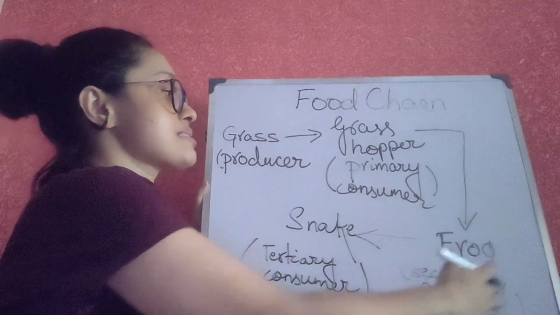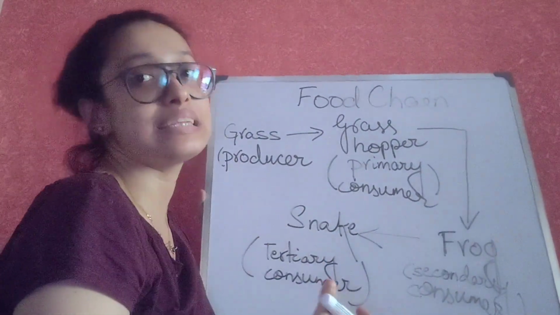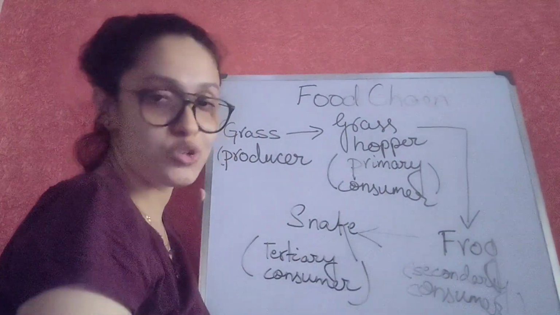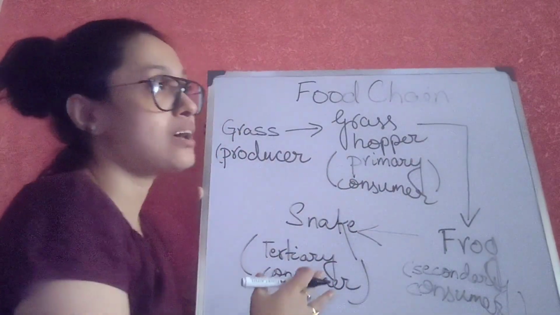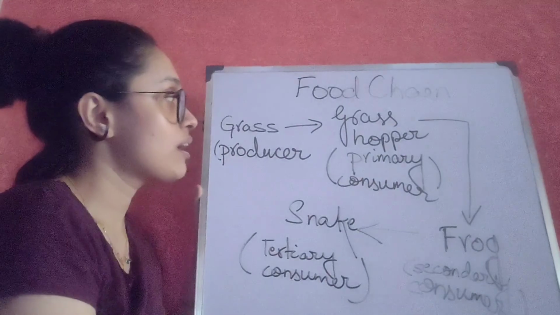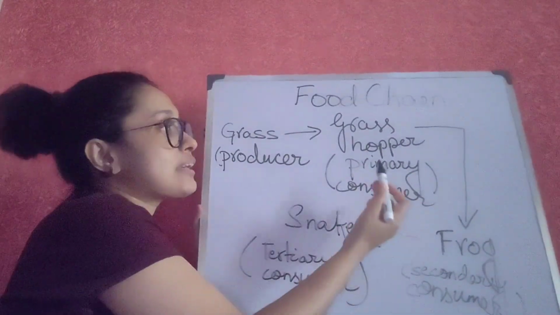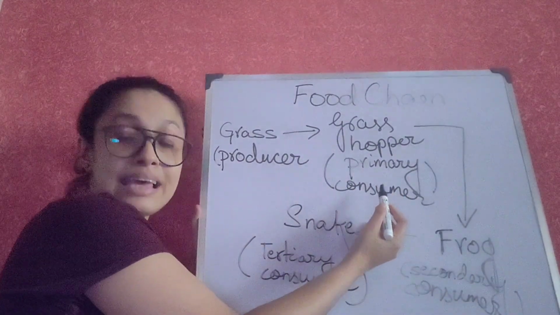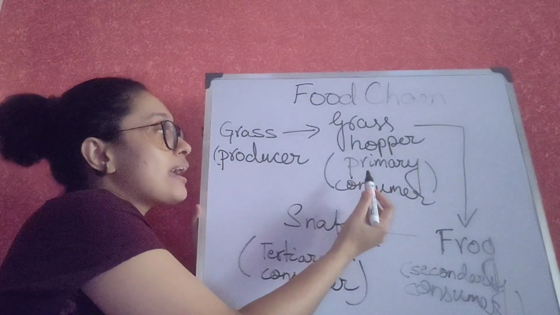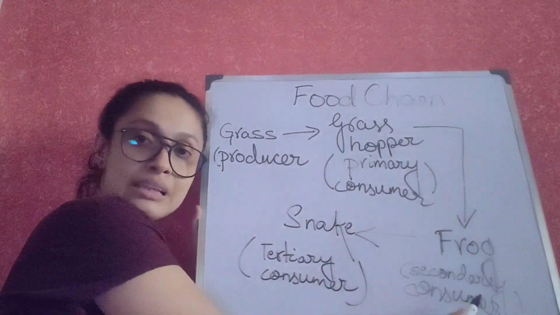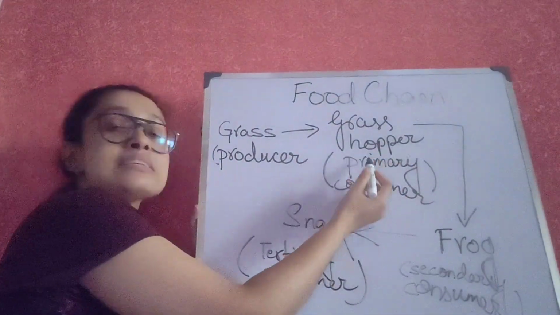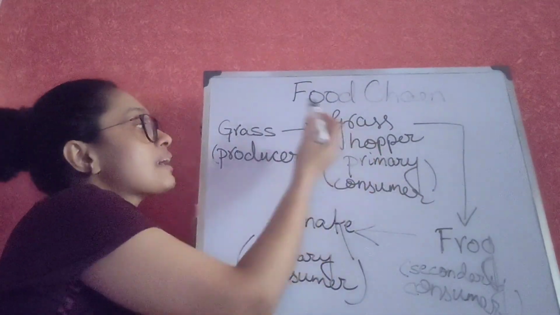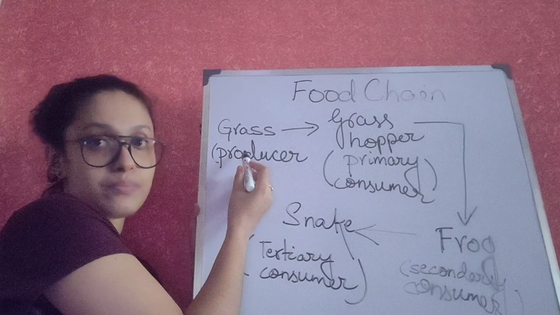So this, though I haven't written it in a linear form due to lack of space, is a food chain where each organism, if I consider grass, is the food for the higher level organism, that is the grasshopper, and it eats its lower level organism.